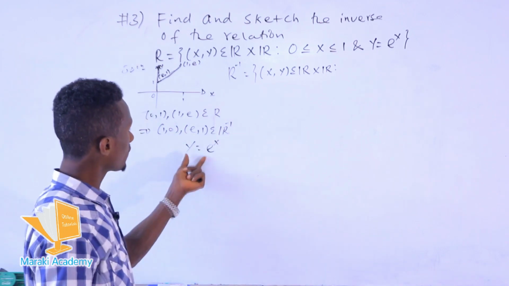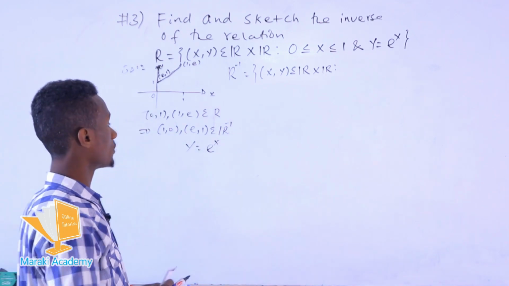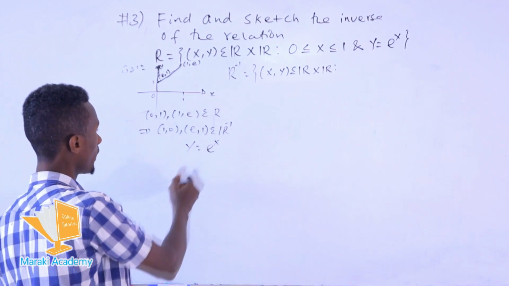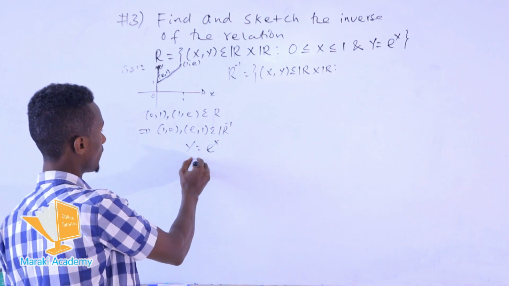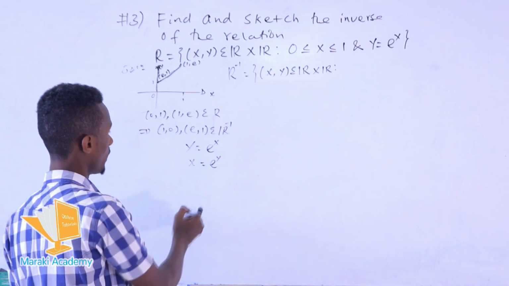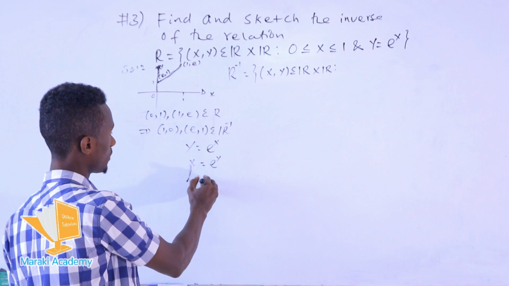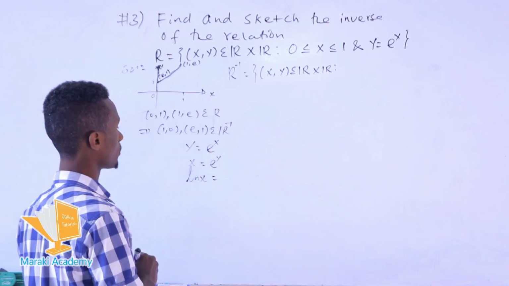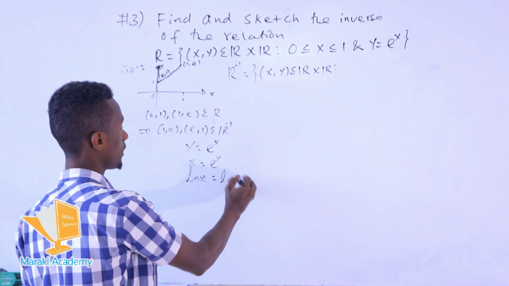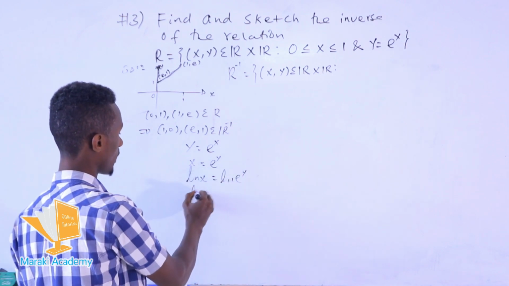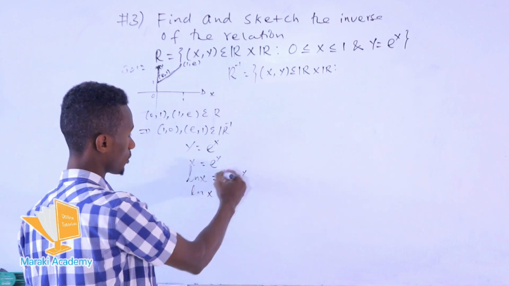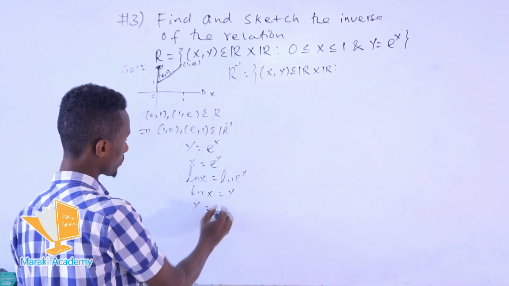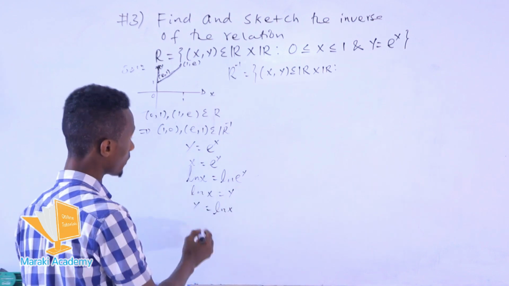To find the inverse of this function, we must interchange the variables x and y. So this becomes x equals e raised to y. Then we apply ln to both sides to find the value of y. So ln of e raised to y becomes ln of x, which, according to the rule of ln, equals y. So y equals ln of x is the inverse of the given equation.